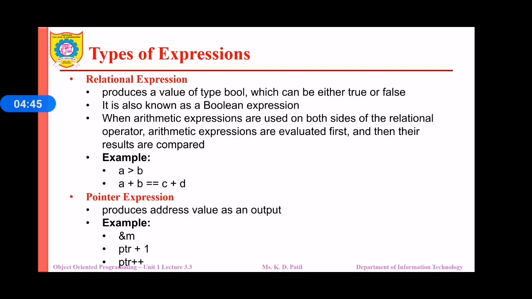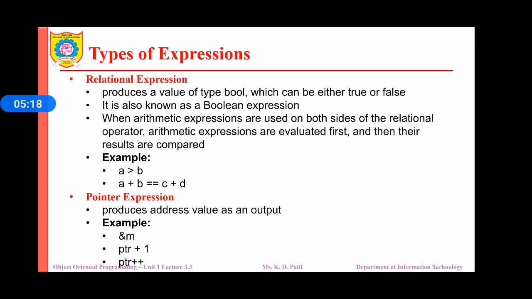Now let us consider the next expression, the relational expression. Relational expressions produce a value of type bool which can be written as true or false. It is also considered a Boolean expression when arithmetic expressions are used on both sides of the relational operator. Arithmetic expressions are evaluated first and then their results are compared. For example, a plus b, a relational operator, c plus d.